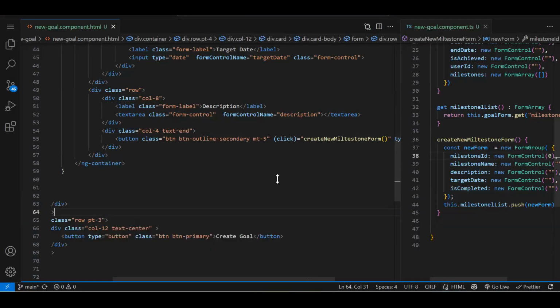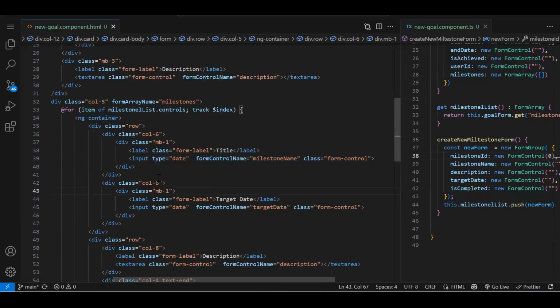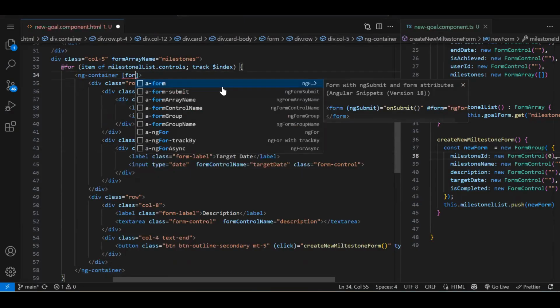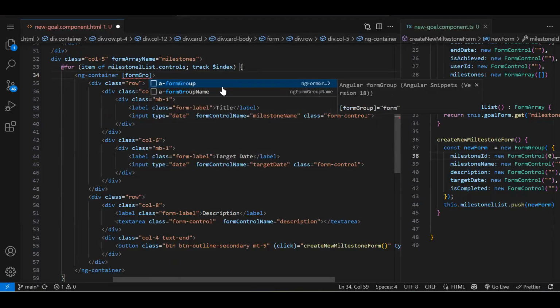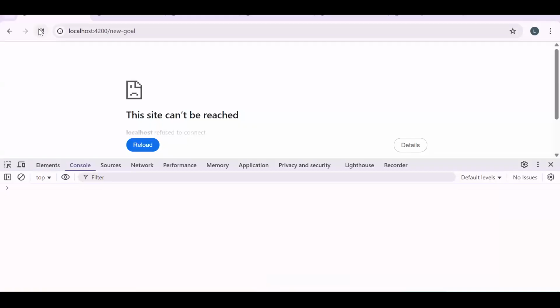And one more thing we have to do, every ng-container is going to have a unique form. So for that, we can use form group name. Form group name is equal to, we will pass $index over here. So each form will have something unique as form group name. Let's save. Let's reload.